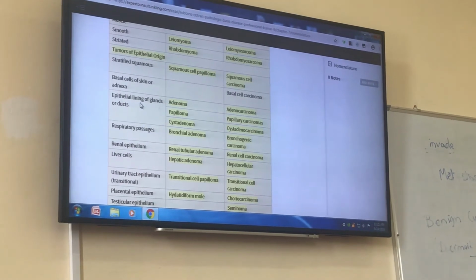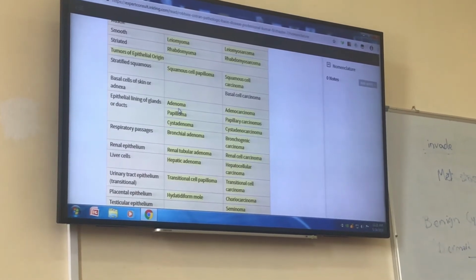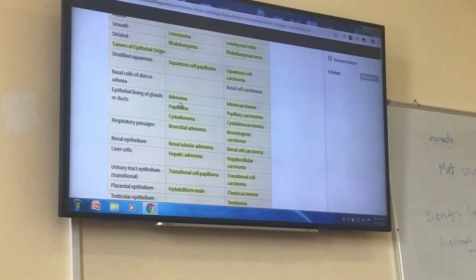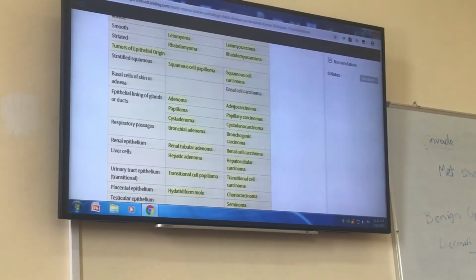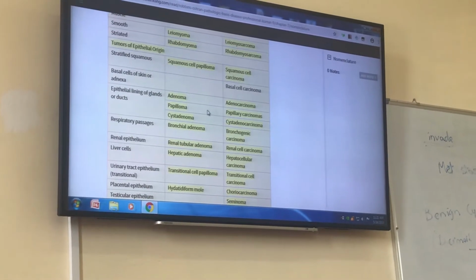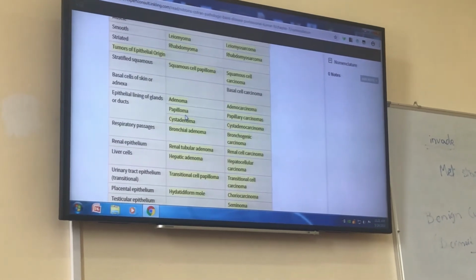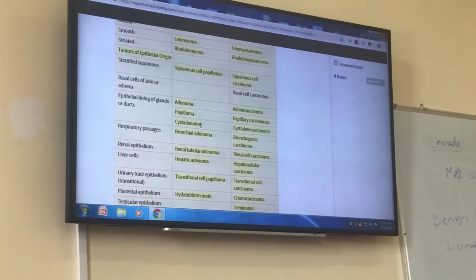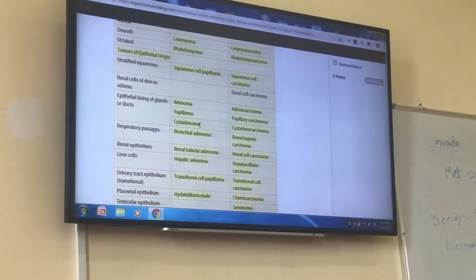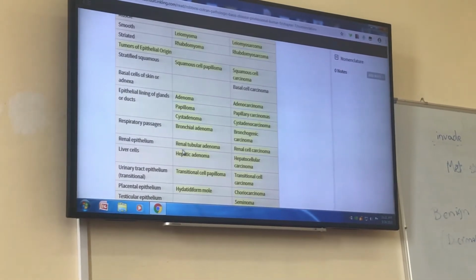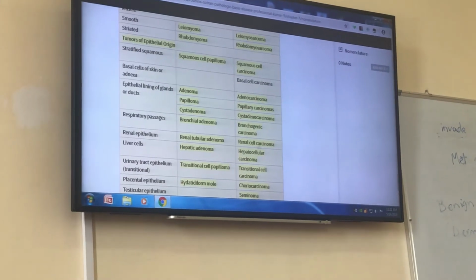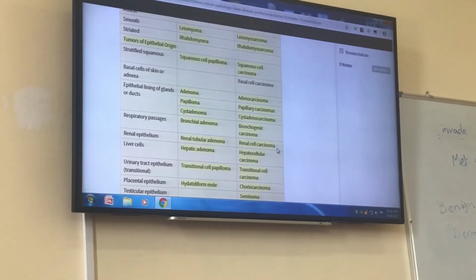And epithelial lining of glands, the benign tumor is adenoma, and the malignant adenocarcinoma. When it has finger-like projections, it is called papilloma. And when it is cystic, it is called cystadenoma. In renal epithelium, renal tubular adenoma, and the malignant renal cell carcinoma.